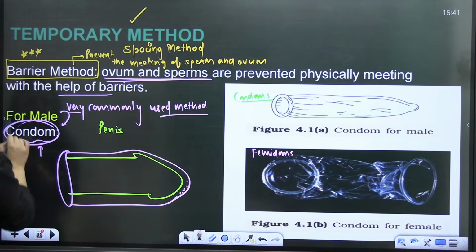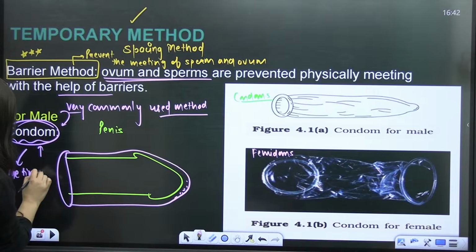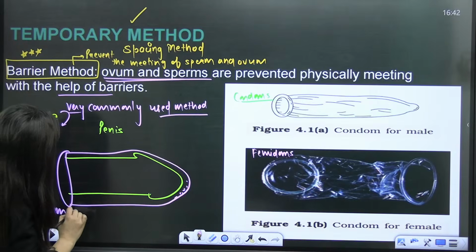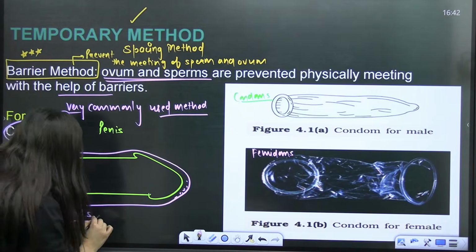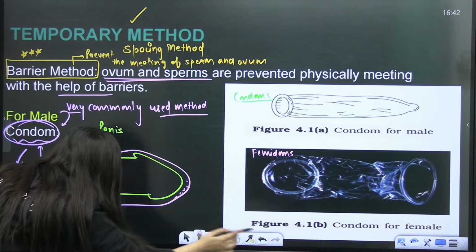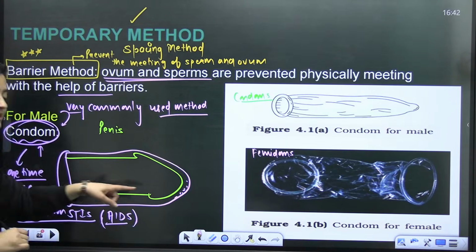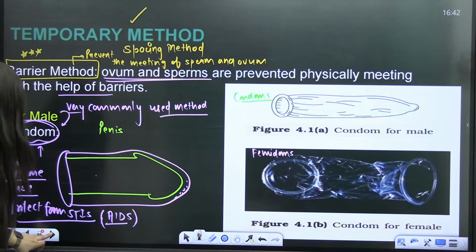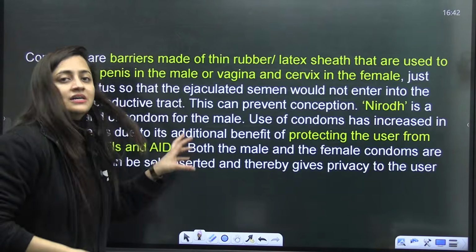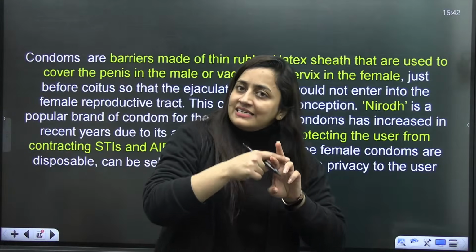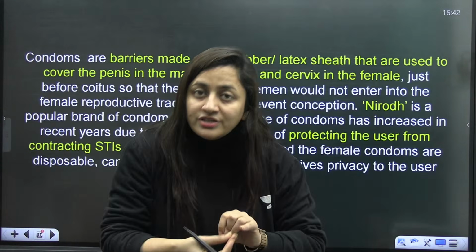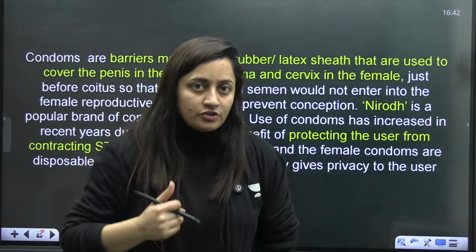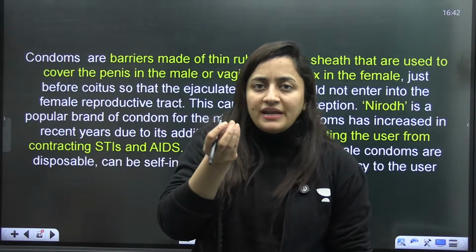And what is the speciality here? They are one-time use. They protect from STIs, that is, sexually transmitted infections, like AIDS, HIV. It protects from that. So this is the beauty of this method. It is easily available, easy to use, and one-time use is there. That is why it also prevents STIs. They will not allow that infection to spread. Is that clear?